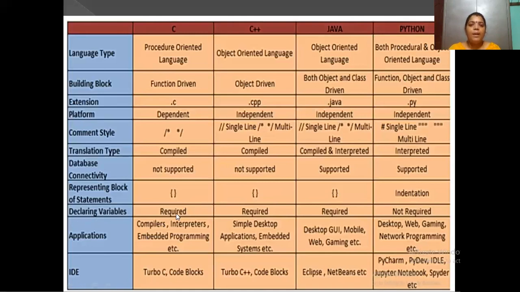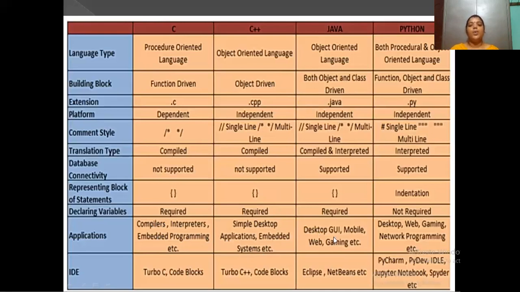Next, declaring variables. For declaring variables, in C, C++ and Java languages we have to declare the variables at the starting of the code. Whereas in Python, declaring variables at the initial of the program is not required. Okay. Next, applications. Some of the applications for C language are compilers, interpreters, and embedded programming, etc. For C++, simple desktop applications, embedded systems, etc.